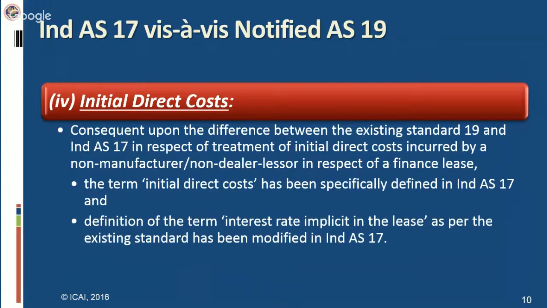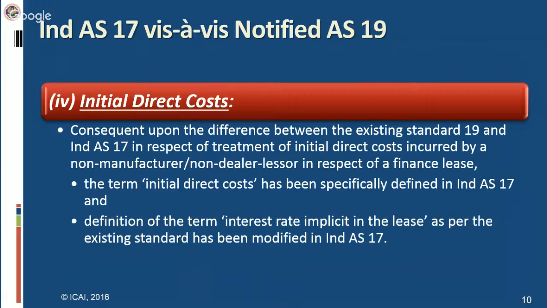Now, there is a difference in treatment of initial direct cost between the existing AS 19 and Ind AS 17 in respect of initial direct costs incurred by a non-manufacturer, non-dealer lessor in respect of finance lease. In case of manufacturer and dealer, we have the same treatment.